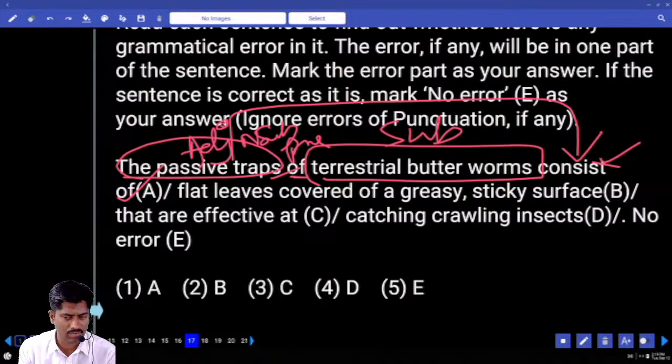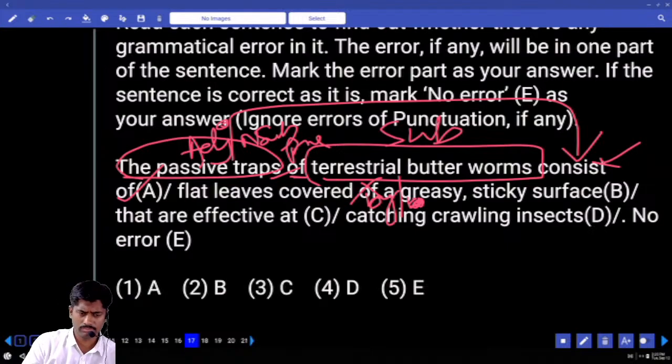Flat leaves covered of a greasy sticky surface that are effective at. Covered, yeah, covered is there. Covered by surface. Covered with is not related here. Covered by a surface. Flat leaves covered by a greasy sticky surface that are effective at. No, surface is effective at.